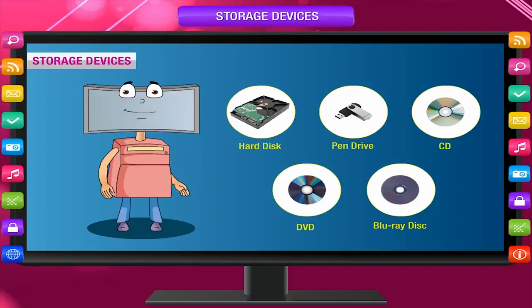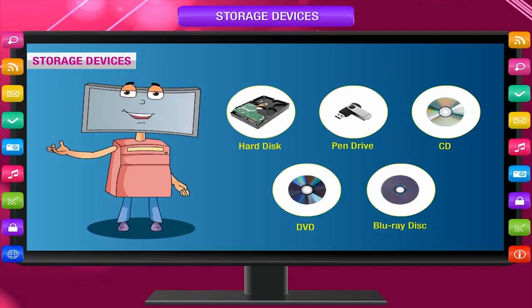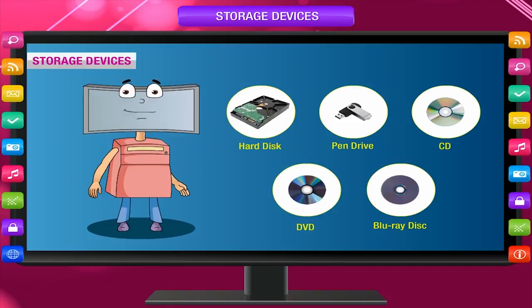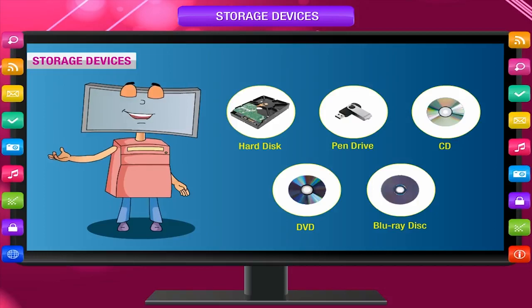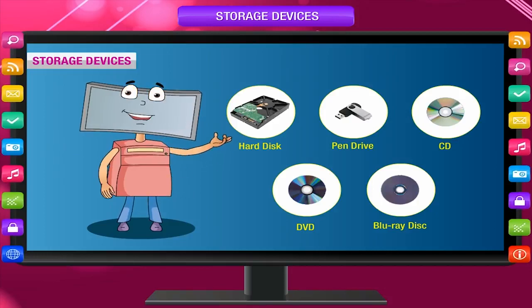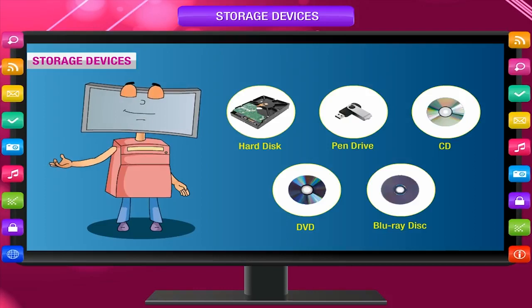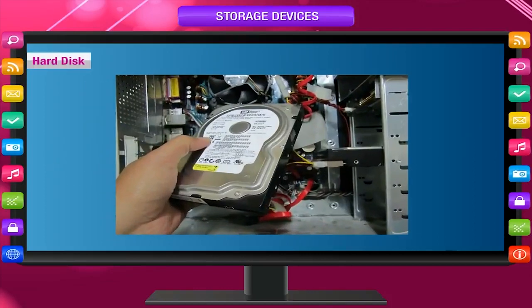A computer can read and input data from storage devices for further processing, and at the same time, it can store processed information onto these devices again and again. Primary memory is small in size, but faster than secondary memory. When we work on our computer, the work is saved on primary memory. And when we give the save command to save our file with a name, only then the file is saved on the secondary memory.